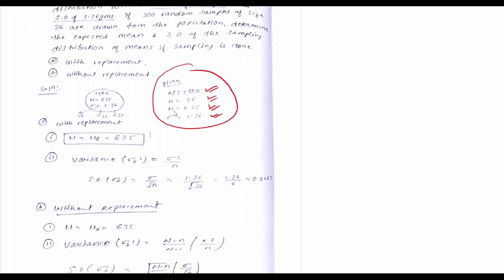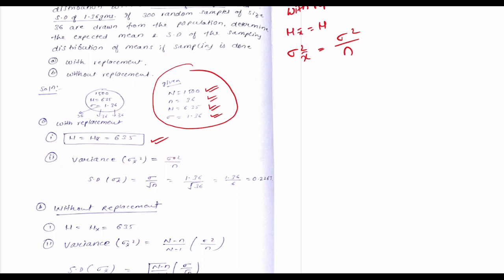With replacement, first we have to find the mean and standard deviation. With replacement, the formula for mu x bar is mu, and for variance the formula is sigma square by n. Standard deviation is the square root of variance. See here, they give mu directly, so mu equal to mu x bar equal to 635. So the mean is completed.